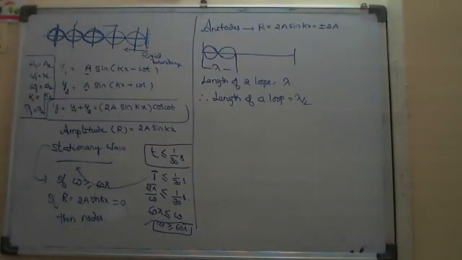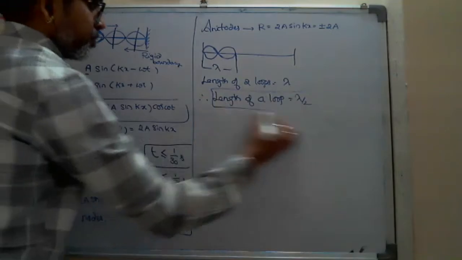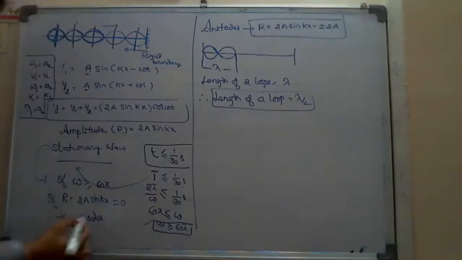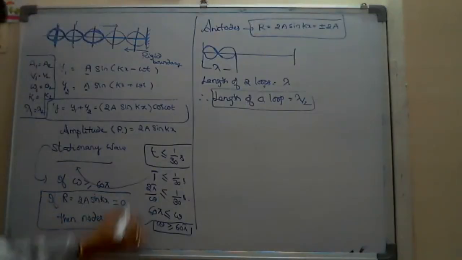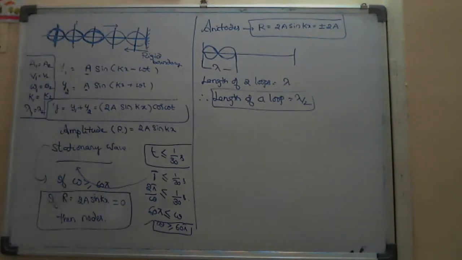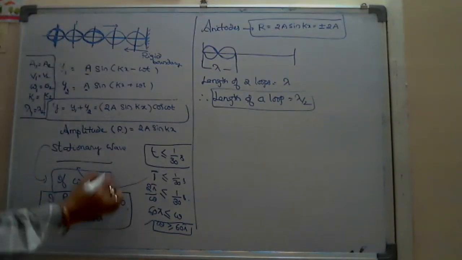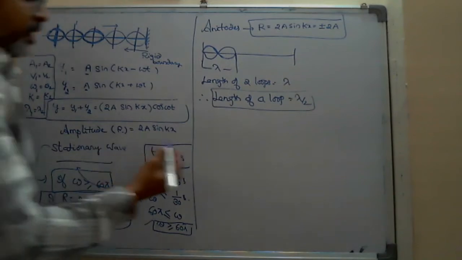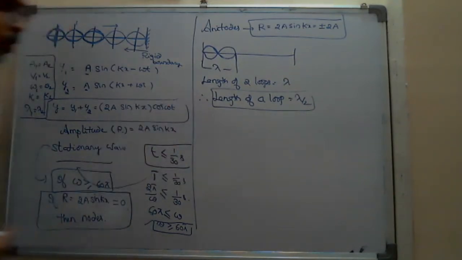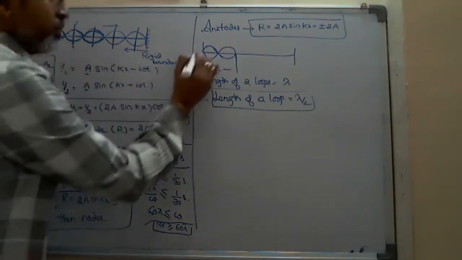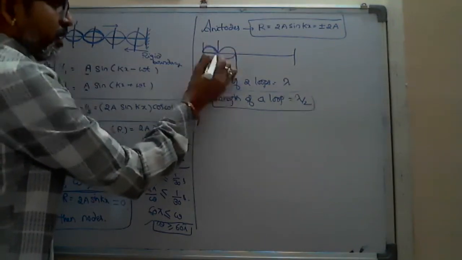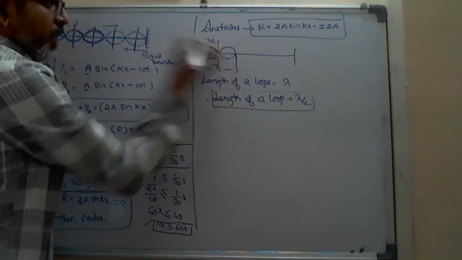Okay, that is one more point you have to remember before starting the numericals. Try to remember at antinodes what the amplitude is, and at nodes what the amplitude is. Basic condition I think you already noted down. And here, the length of one loop means, observe, this is one loop. Its length you told is lambda by 2.